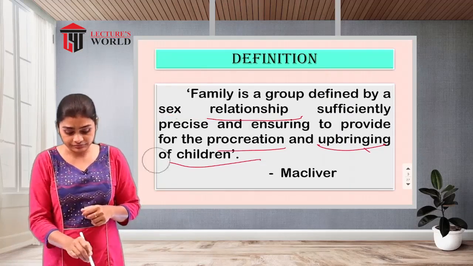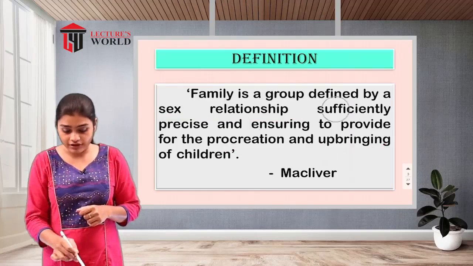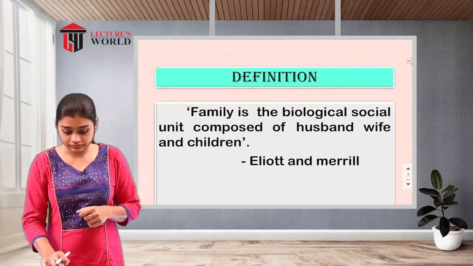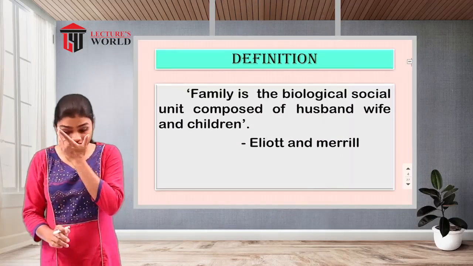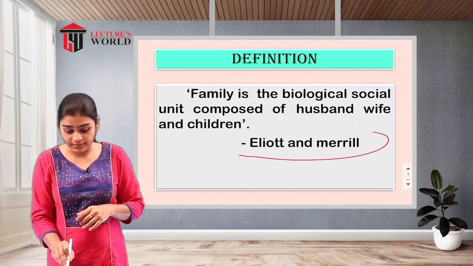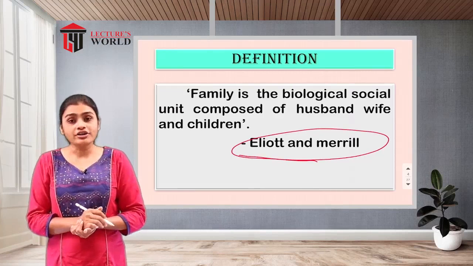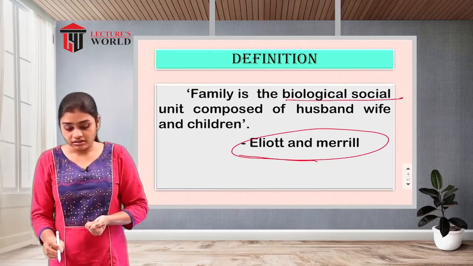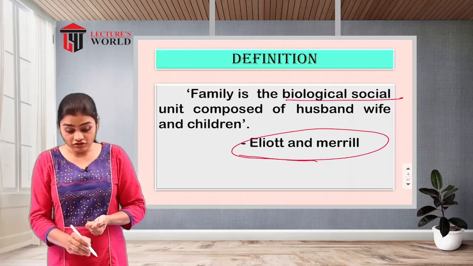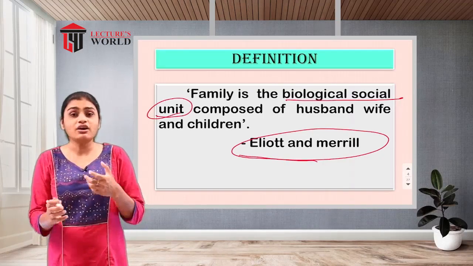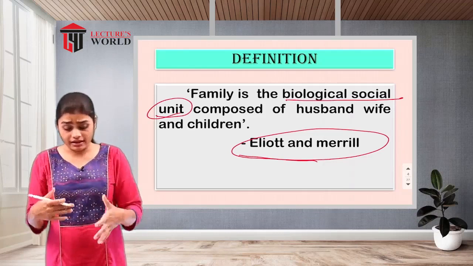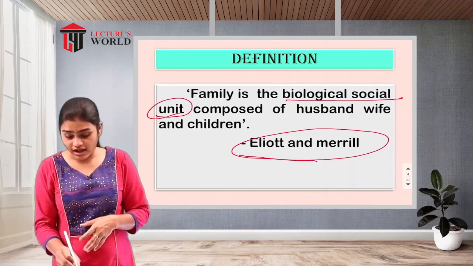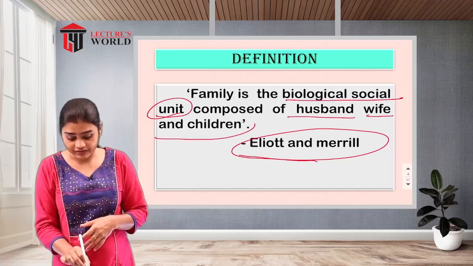After that, another definition of family is given by Elliott and Merrill. According to Elliott and Merrill, family is the biological social unit. Biological social unit means biological traits are there. It is a biological social unit composed of husband, wife and children.